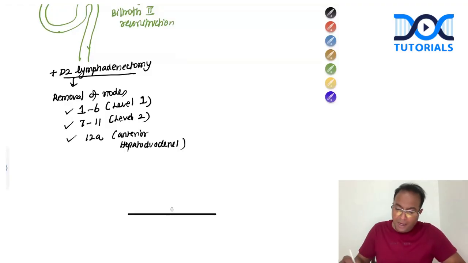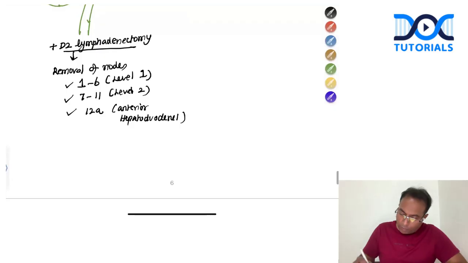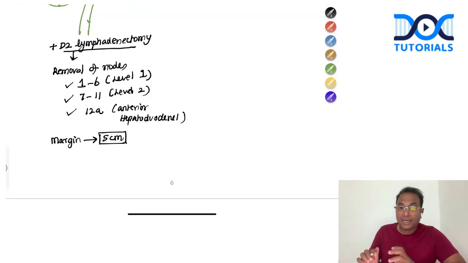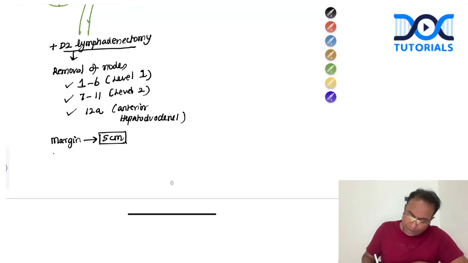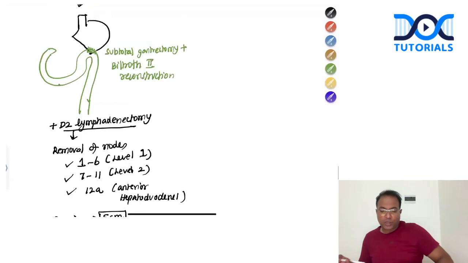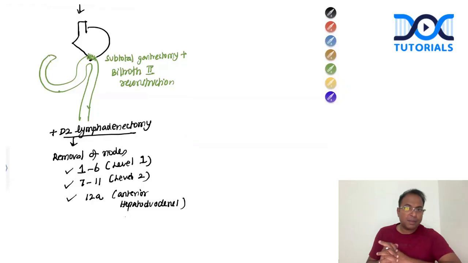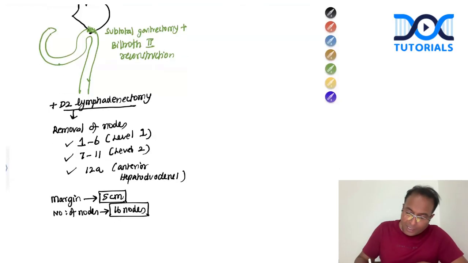And the MCQ you should not forget for your PG entrance exams is that the margin given for cancer stomach is 5 centimeter from the tumor. 5 centimeter margin should be given, and the number of nodes removed should be a minimum of 16 nodes. So in an operable cancer, you will go for a major surgery of subtotal gastrectomy with Billroth 2 reconstruction along with D2 lymphadenectomy.